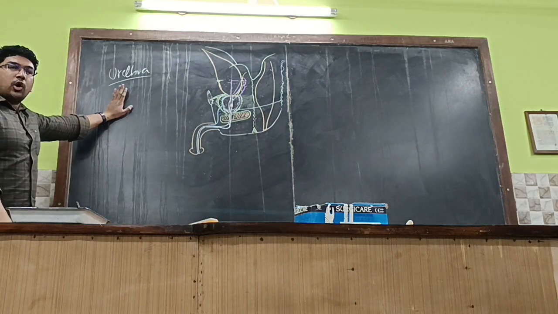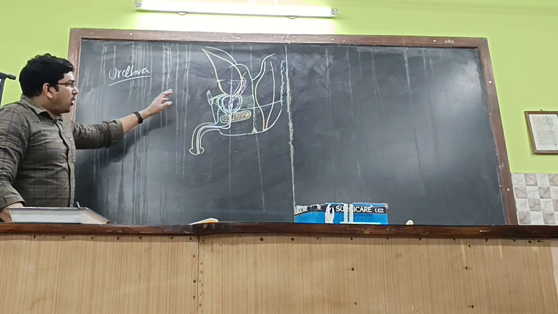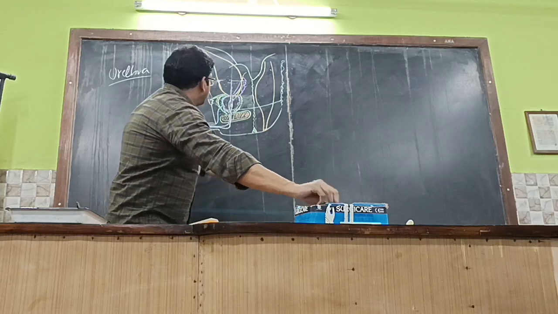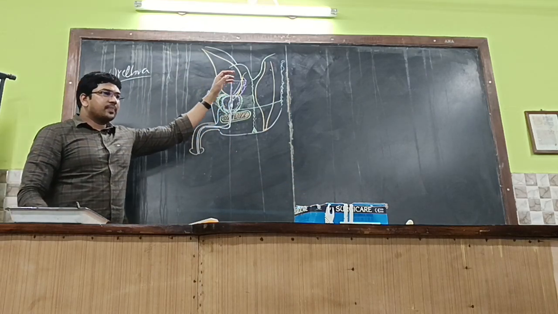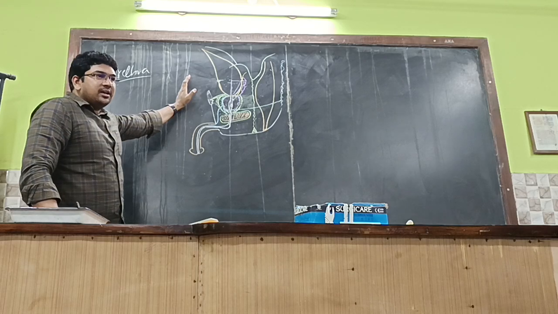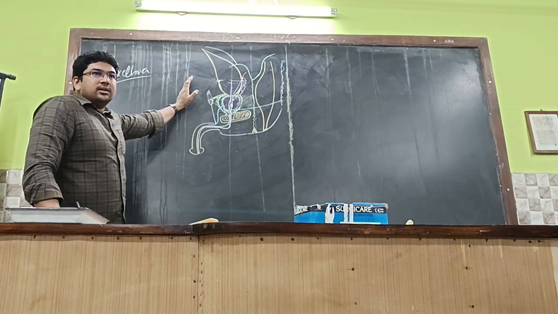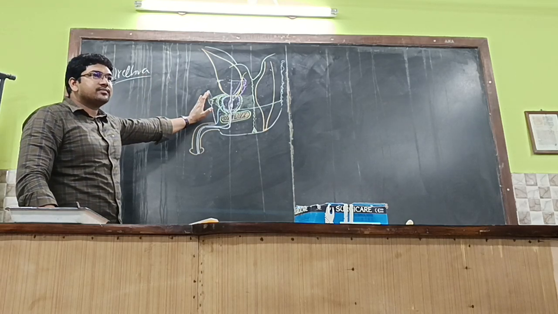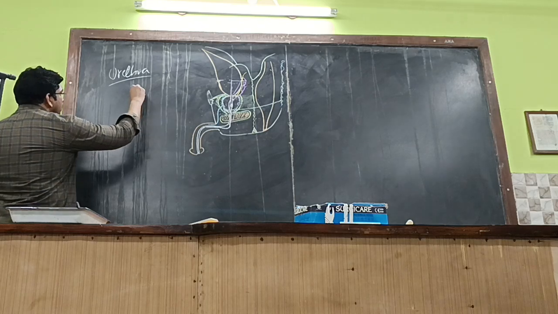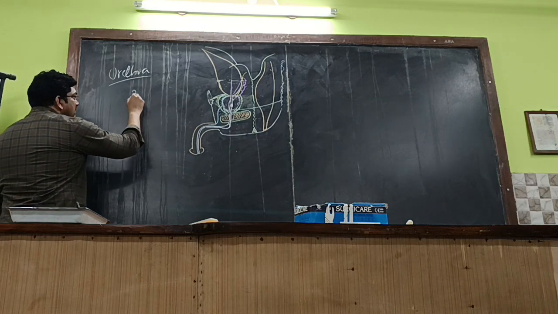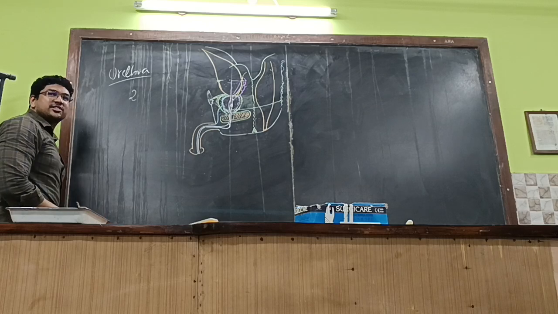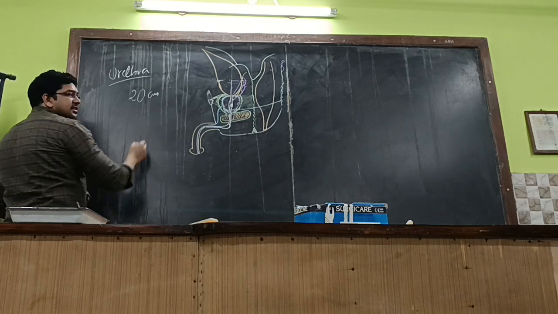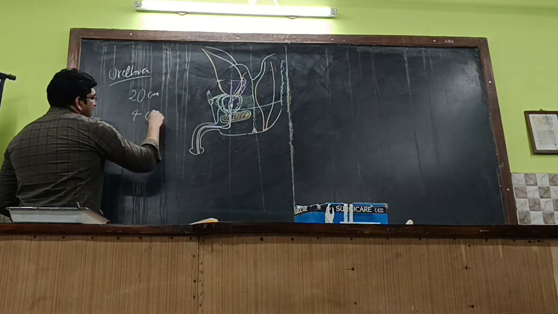And then let us see the urethra. The urethra of the male, let us see the first one. The male urethra will be extending from... Come on, let us finish it off fast. So the urethra, in males and in females, which one is lengthier? Obviously the male urethra. It will be around how many centimeters? In males, around 18 to 20 centimeters, and in females it is 4 centimeters.